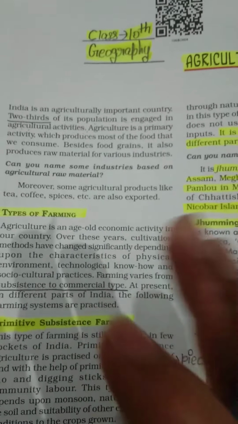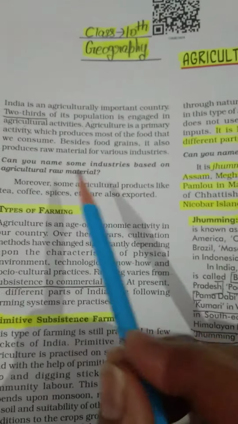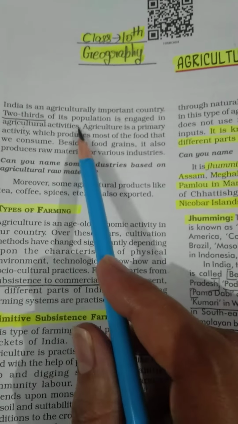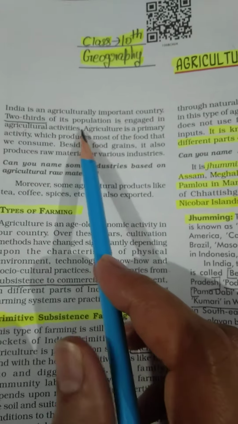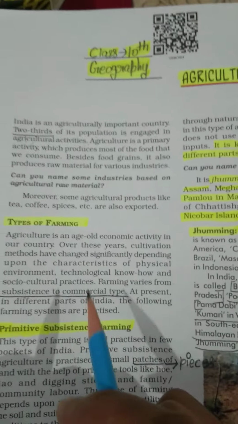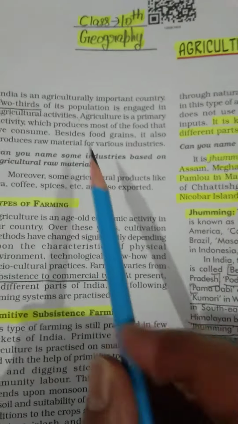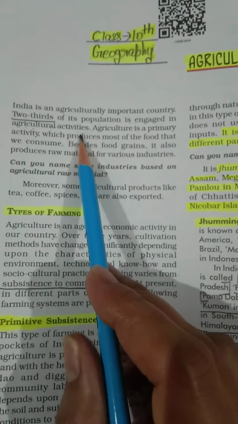Agriculture is a very common activity, especially in village areas, where people have their own farms and land, and they have an interest in agriculture. That's why people in village areas like to be involved in this process.